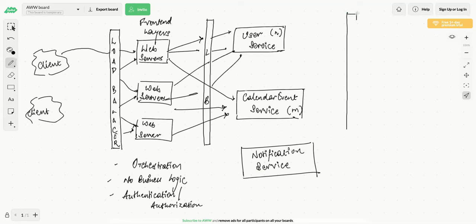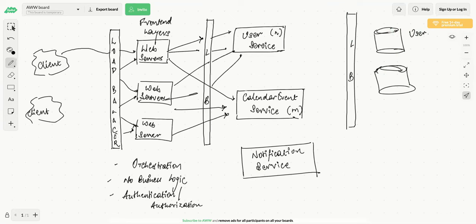Again, we'll have a load balancer, and this load balancer will talk to our database. Okay, and you can have multiple instances of database. So you can say that this is my user database, and this is my... I mean, the instance can be different. There can be multiple instances. The database can remain same.